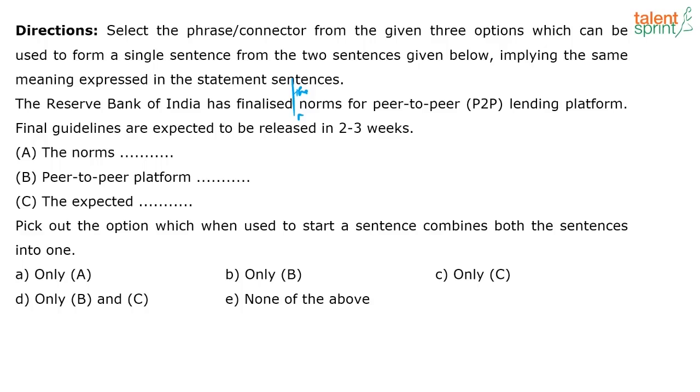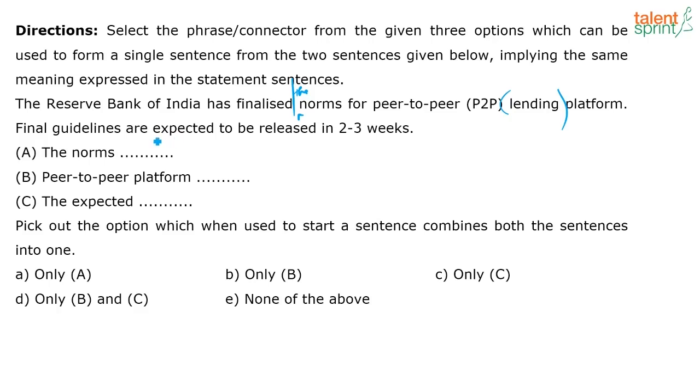No doubt. What about option B? The peer-to-peer platform. If I start with that, already lending is missing. So I don't even have to look at that option, because that's a critical content word. It has to be there. So since that's missing, I can just safely eliminate option B.